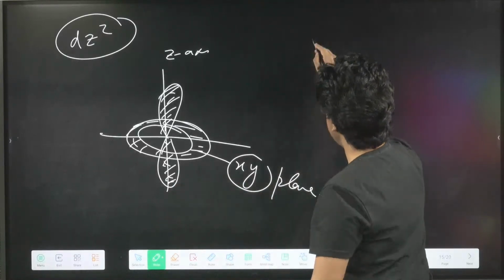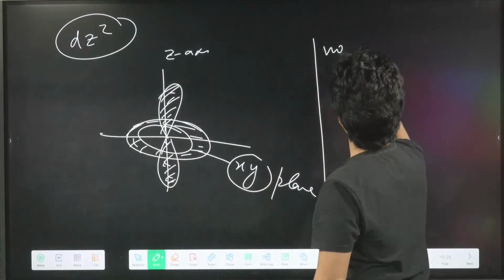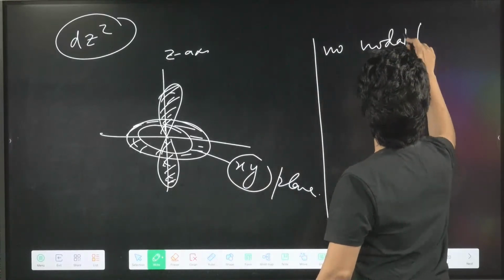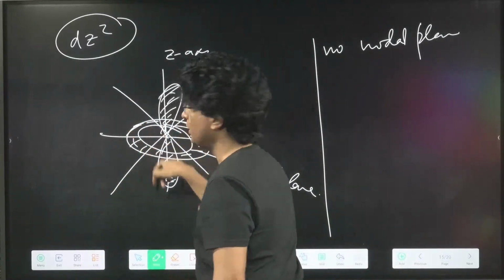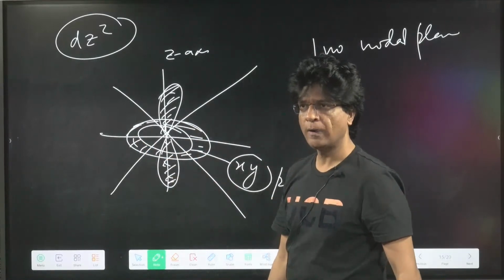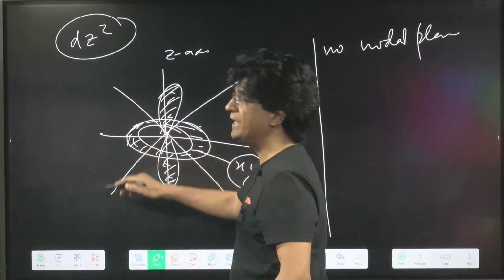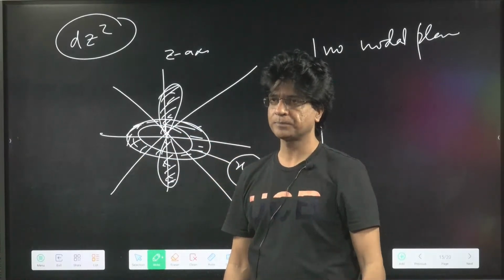And how many nodal planes? No nodal plane. There is no nodal plane, because you cannot pass any plane through this which will not cut electrons. It will cut the ring. At any cost, it will cut the ring. Yes or no? There is no nodal plane.